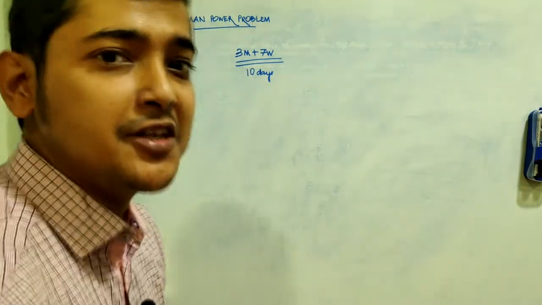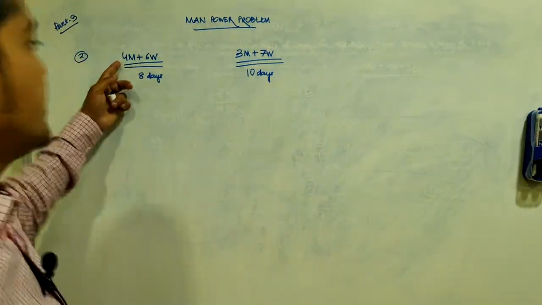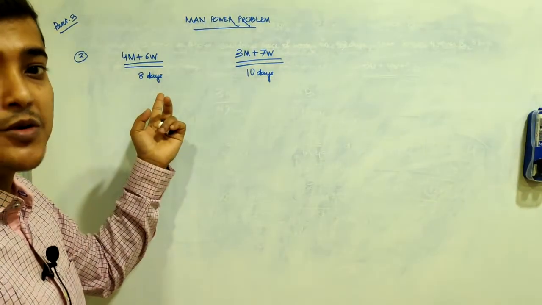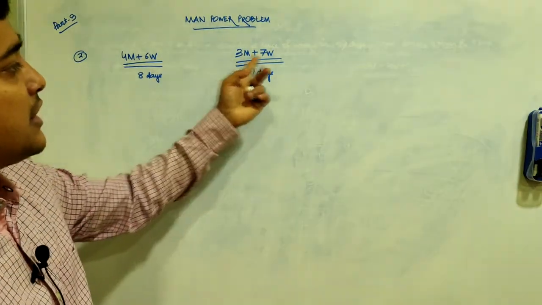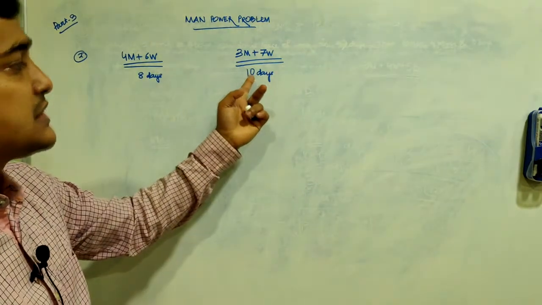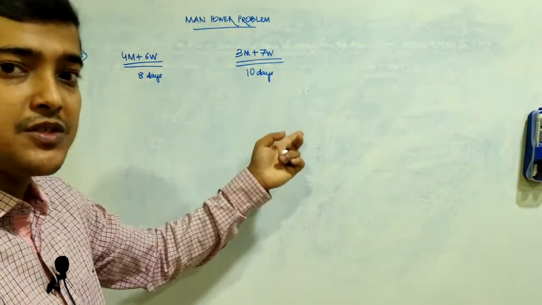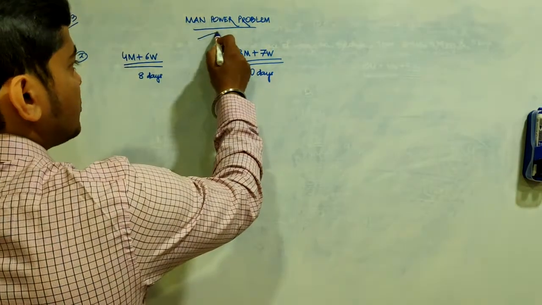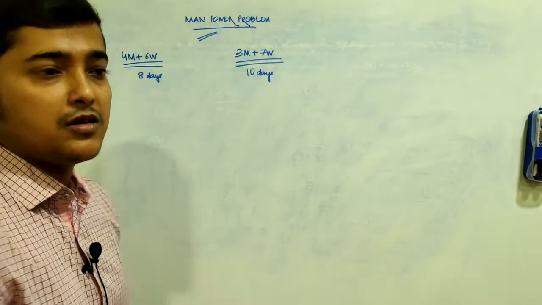So the question given here is 4 men and 6 women, they take 8 days to complete a certain amount of work. 3 men and 7 women, they take 10 days to complete the same piece of work. Our approach should be total manpower in this case.